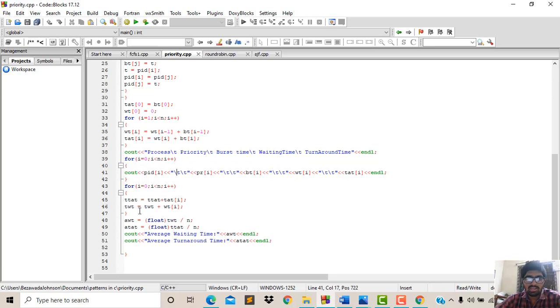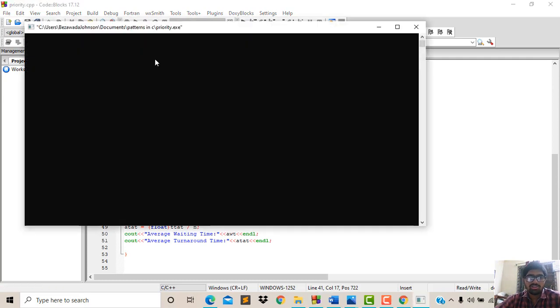Now here we are calculating the TAT, that is total TAT equal to TAT of I, and total waiting time equal to total waiting time plus wait of I. When we run this program, I have done that the highest priority will be taken first by the CPU.